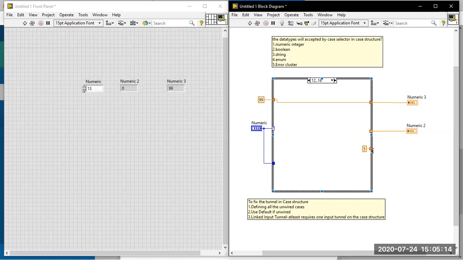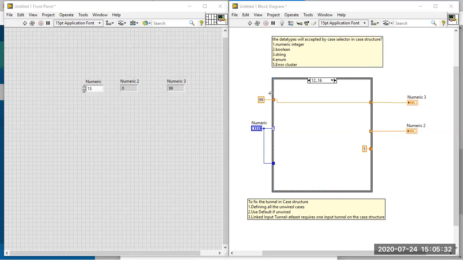This is the normal tunnel, the tunnel which is filled in all the cases, and this is the use default if unwired tunnel. This other tunnel is called the linked input tunnel. What is the difference? You can see one arrow mark here, on both the input and output side. That arrow mark represents the linked input tunnel.